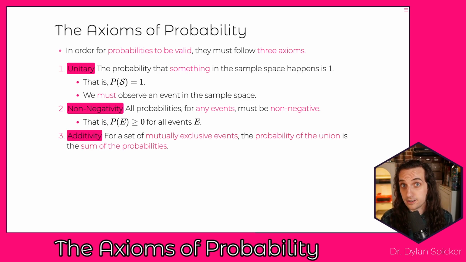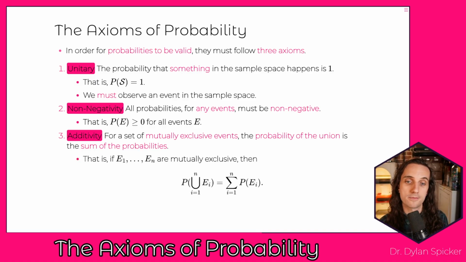The last property, or the last axiom that we need to think about here, is the axiom that we call additivity. And so if we take a set of mutually exclusive events, then the probability of their union is the sum of their probabilities. So write this down mathematically. If we're taking a bunch of events E here, right, we take the union over all of these E's, then that probability of that union is the sum of these probabilities.